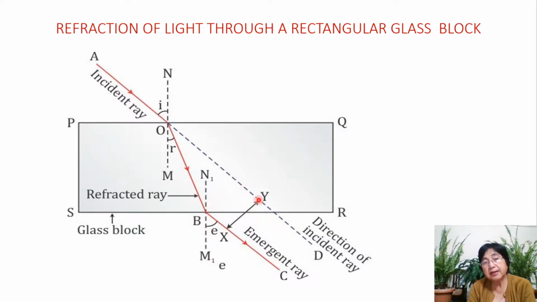This is the direction of the incident ray. Had there been no glass, it would have traveled straight like this. But because of refraction through glass, it has shifted its direction to BC. Hence, we give this distance the name of lateral displacement.